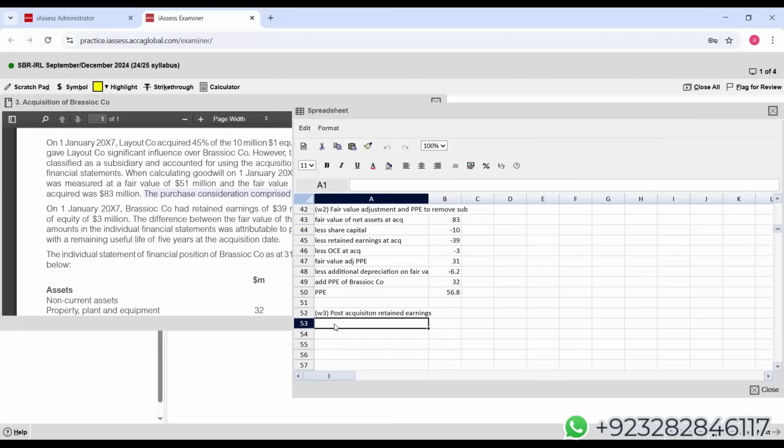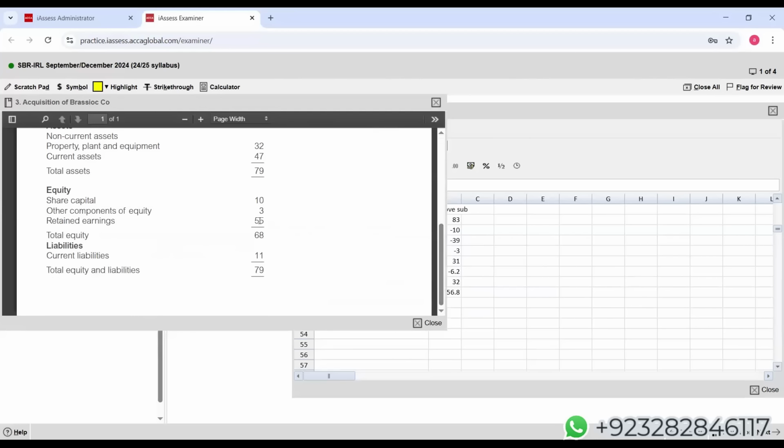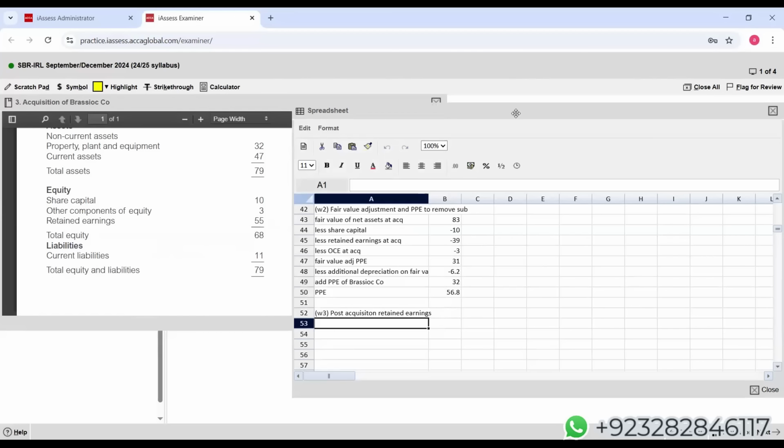If you recall, the subsidiary's retained earnings, they've given us how much? We have to see. At the reporting date, student, you can see that it is 55. From this 55, we have to deduct additional depreciation on fair value adjustment.